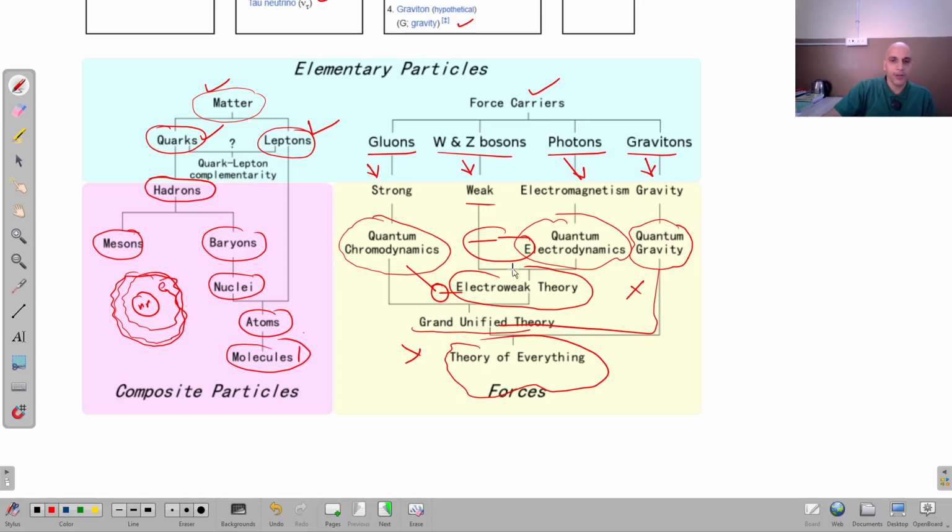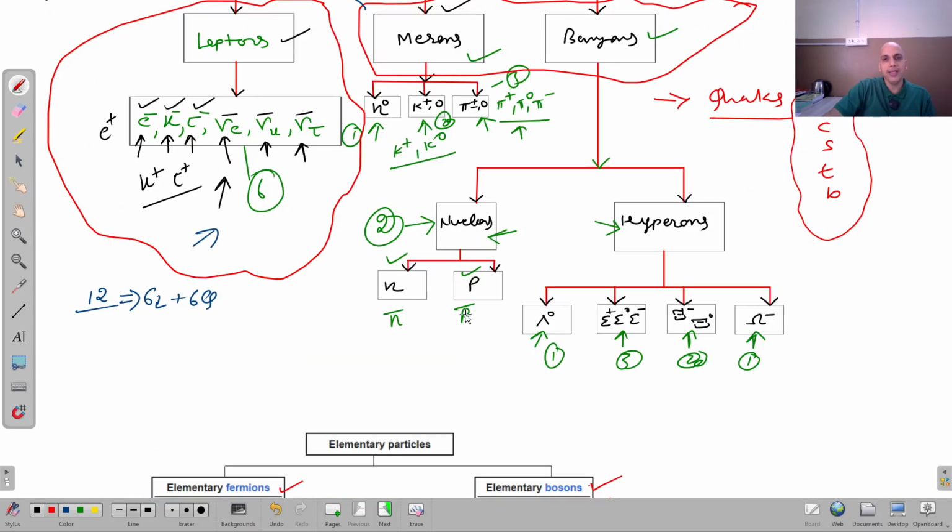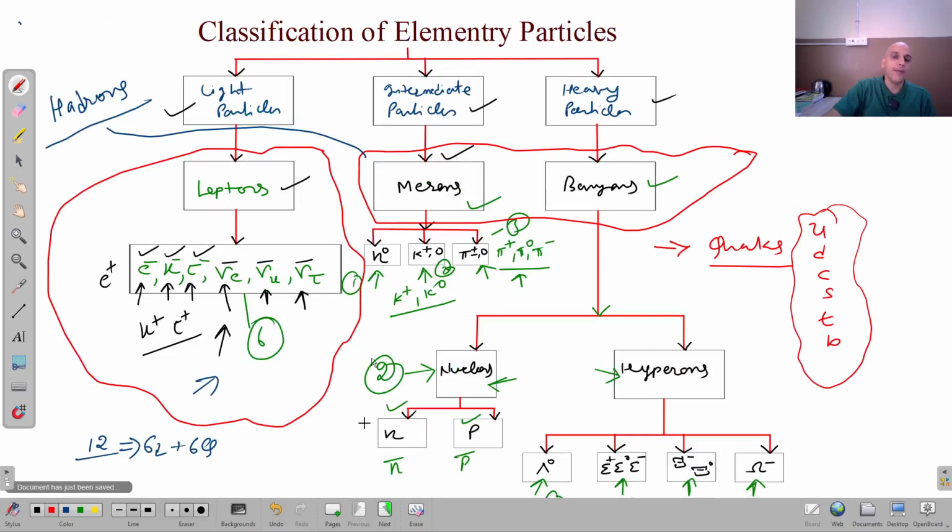So this is one more way of classifying the elementary particles. It is also important for you, but the main thing is this tree. You have to remember it. Now in the coming lecture, I will discuss the properties of these elementary particles, right? So thank you very much.